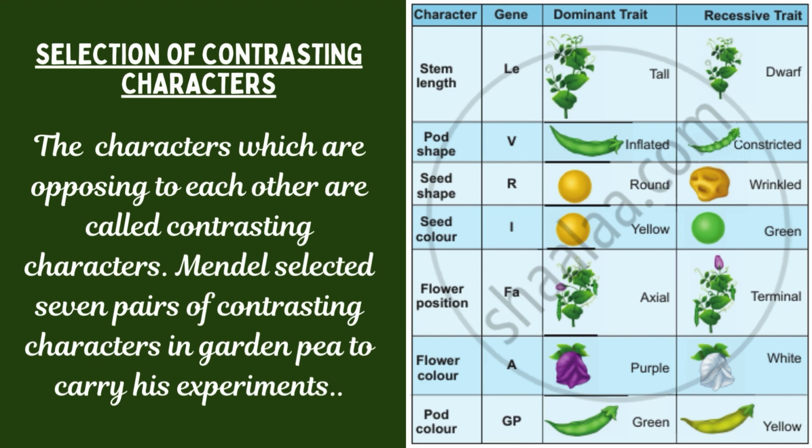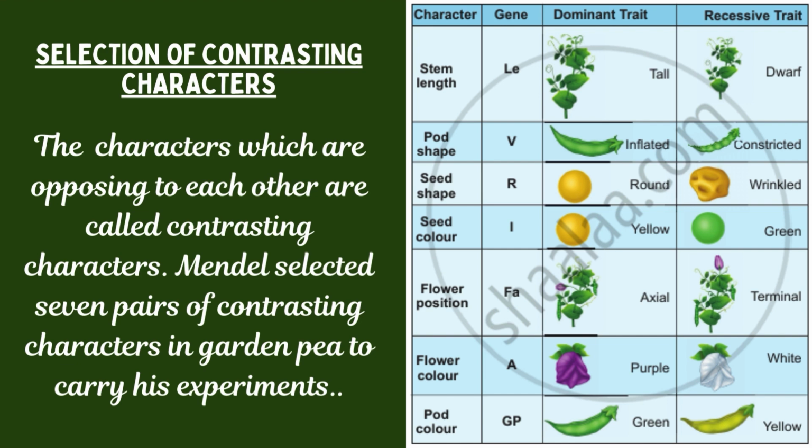Selection of contrasting characters. We'll see which contrasting characters were selected by Mendel for carrying his experiments. But before that, we should know what contrasting characters are. Contrasting characters are those characters which are opposing to each other or which exist in two opposing tendencies. As an example, height is a character. It has two contrasting characters: tall and dwarf, or short.